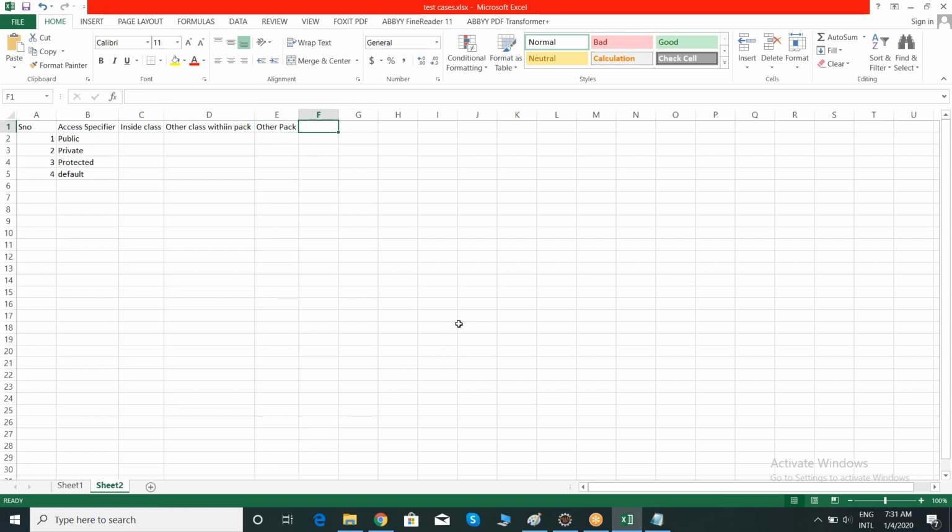And one more thing, I want to check whether I am able to access it in a child class. Clear, team? The first one I'm taking is access specifiers, and I'm checking inside a class, other class within a package, other package, and child class. I want to check each and everything. So, able to get it, right?